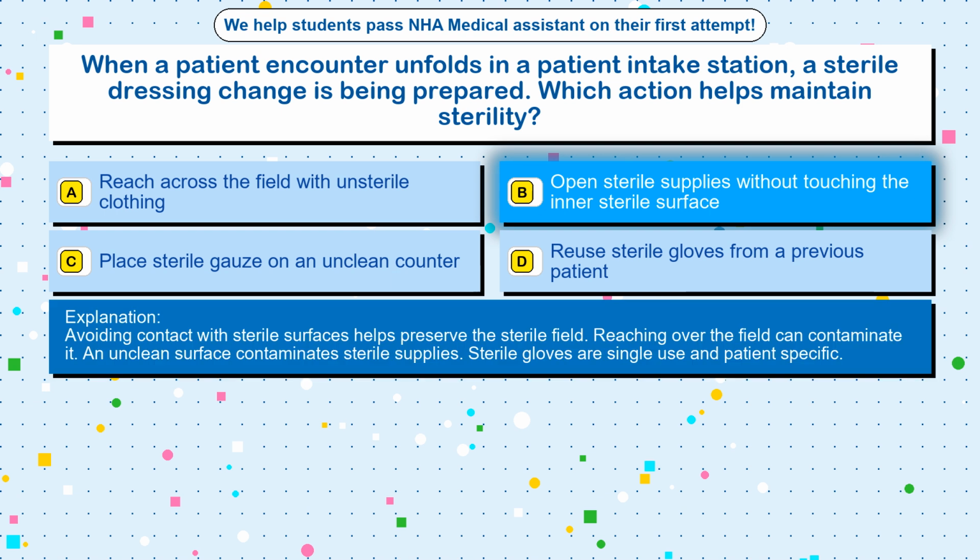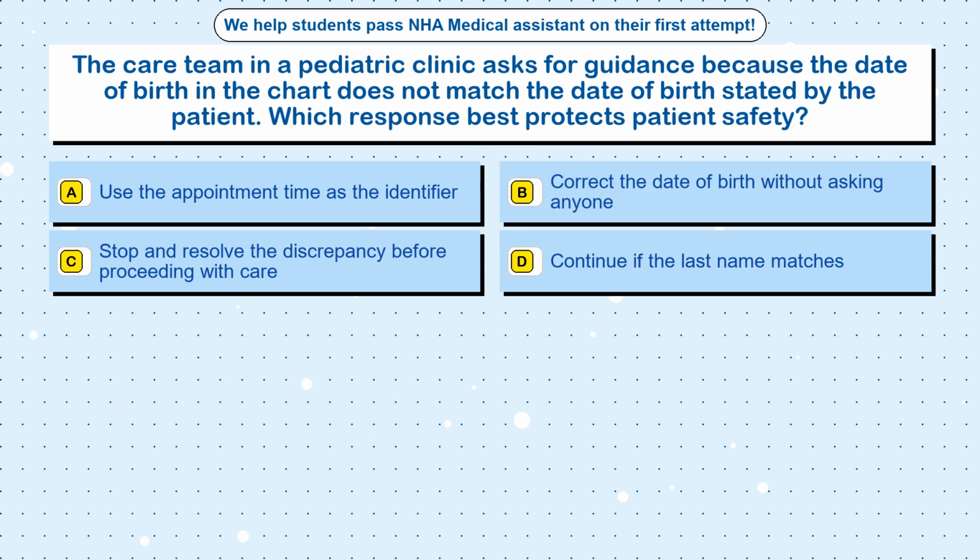Avoiding contact with sterile surfaces helps preserve the sterile field. Reaching over the field can contaminate it. An unclean surface contaminates sterile supplies. Sterile gloves are single-use and patient-specific. Question 34. The care team in a pediatric clinic asks for guidance because the date of birth in the chart does not match the date of birth stated by the patient. Which response best protects patient safety?